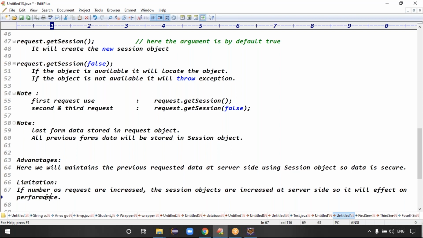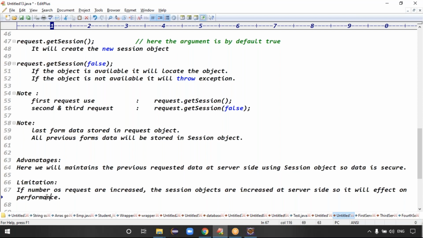We will maintain the previous request details using cookies at browser side. Application performance will definitely increase, because your details are not at server side but at the browser side, so the processing is very fast. But if the details are at browser side, is the data secure or not secure? Not secure, right? That we will discuss in tomorrow's class.